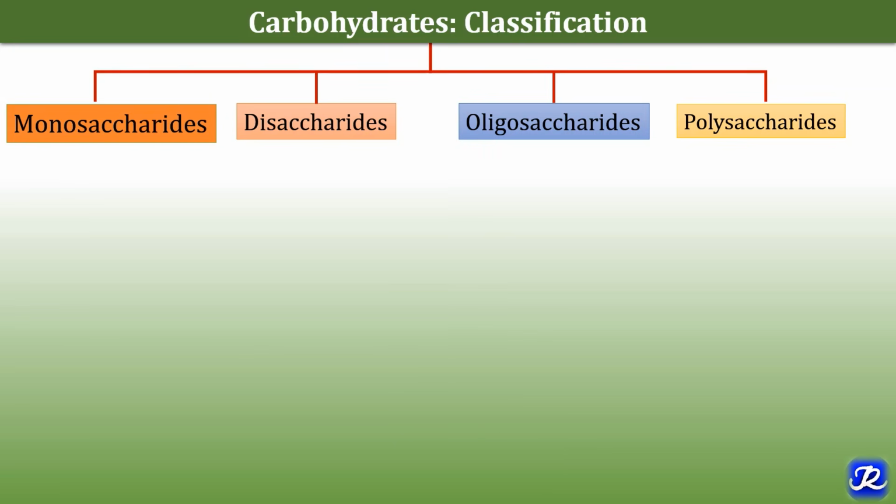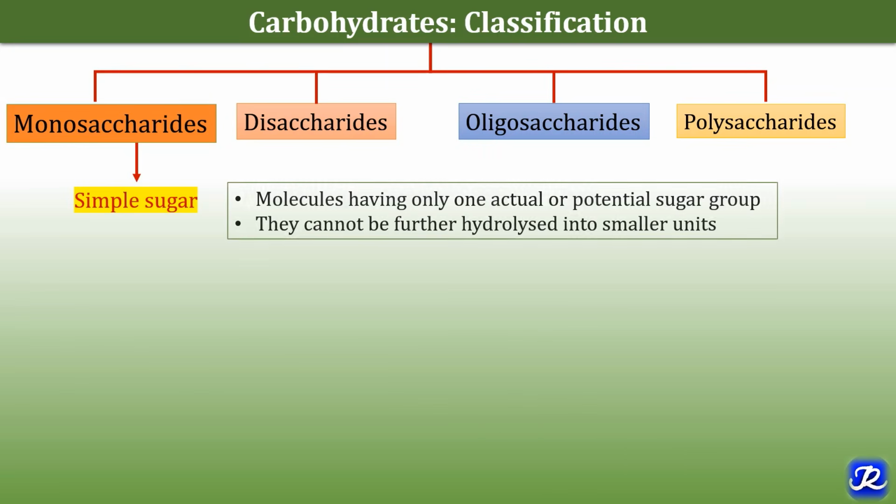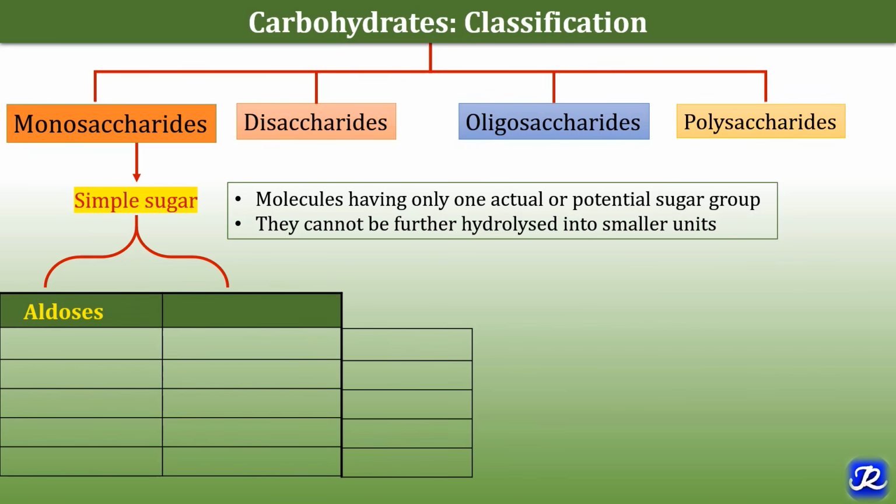So first is monosaccharides. Monosaccharides are simple sugars and they are the molecules having one actual or potential sugar group, and they cannot be further hydrolyzed into smaller units. These monosaccharides are further classified as aldoses and ketoses, depending on the presence of aldehyde group and ketone group. If the monosaccharide has an aldehyde group, it is called an aldose, and if it has a keto group, then it is called a ketose.